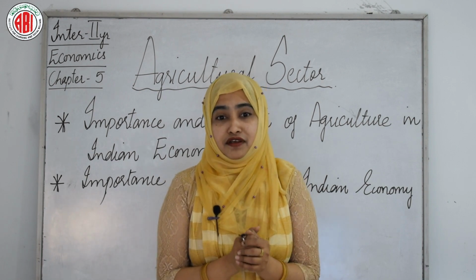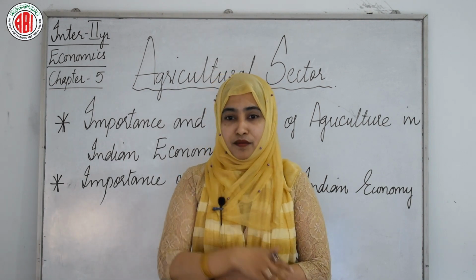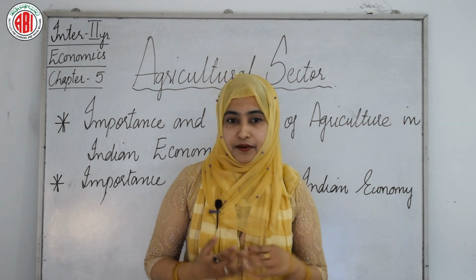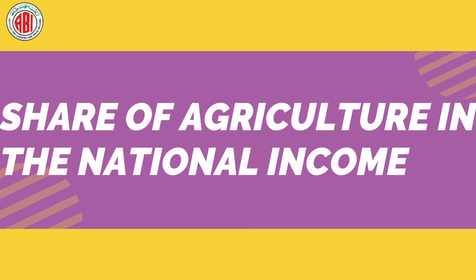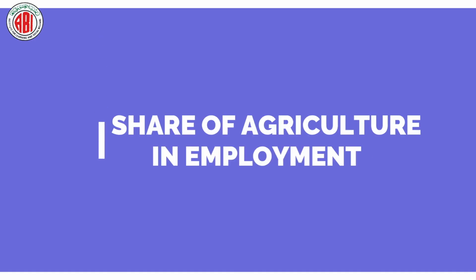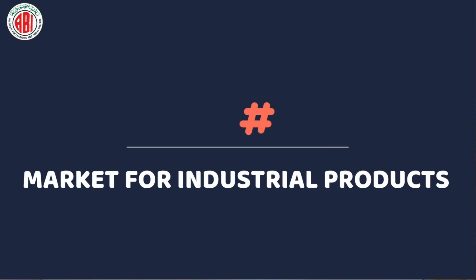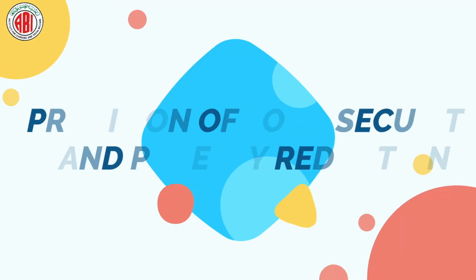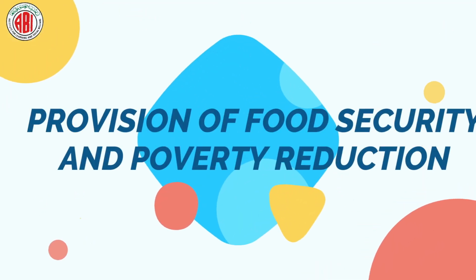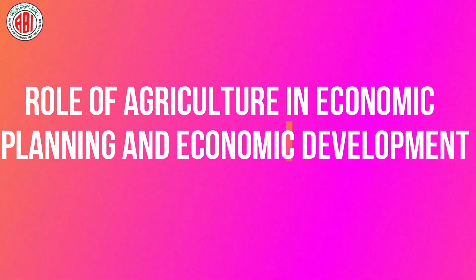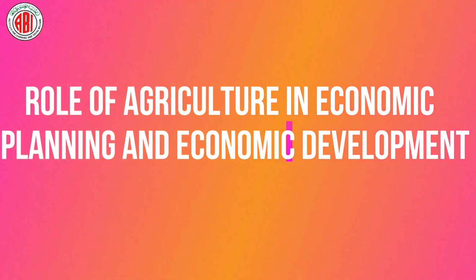The significance of agriculture in the Indian economy can be explained under different heads, like share of agriculture in national income, share of agriculture in employment, providing raw materials to industries, market for industrial products, capital formation, provision of food security and poverty reduction, importance in international trade, and the role of agriculture in economic planning and economic development.